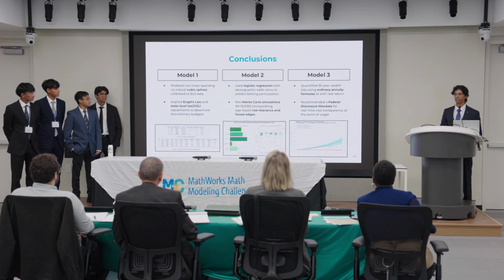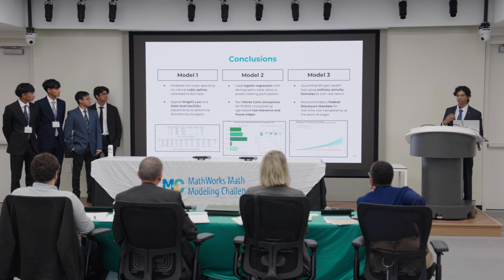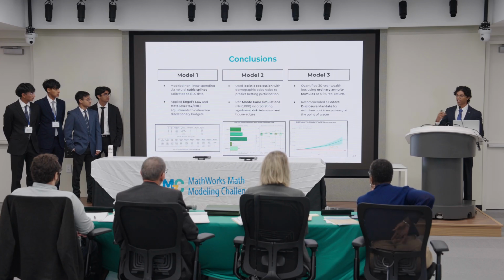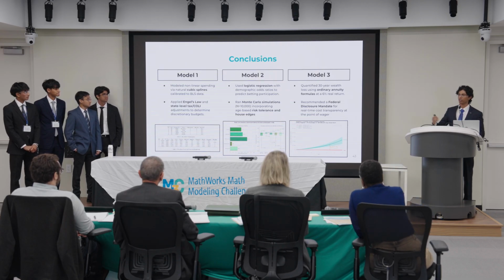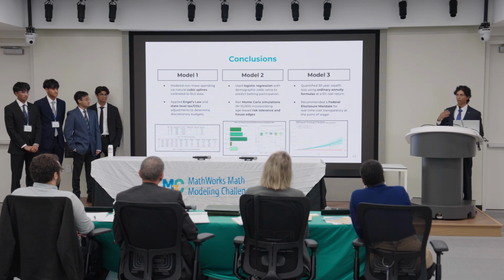Now, to summarize quickly: in Model 1, we modeled nonlinear essential spending using cubic splines and adjusted this using Engel's law, cost of living, and tax adjustments. In Model 2, we used logistic regression to find the probability that someone bets. Then we used a Monte Carlo 10,000 iteration simulation to find that around 65–70% of bettors lose money annually. And in Model 3, we took this to the real world and found that there's a national $1 trillion opportunity cost and recommended a future policy act to prevent this.